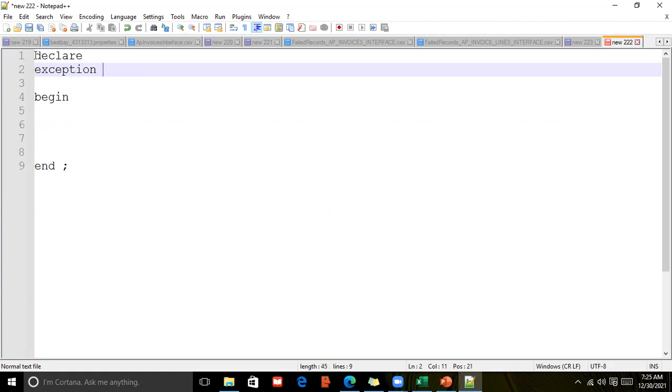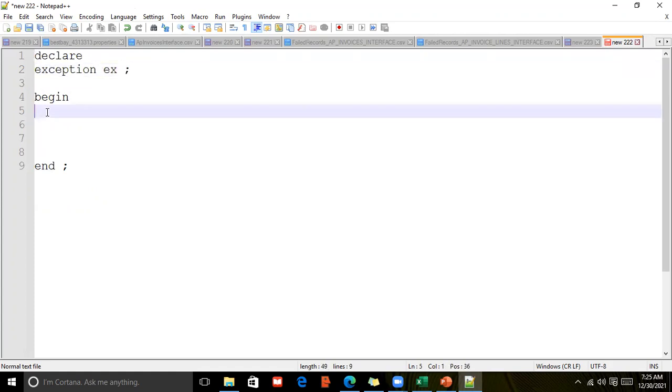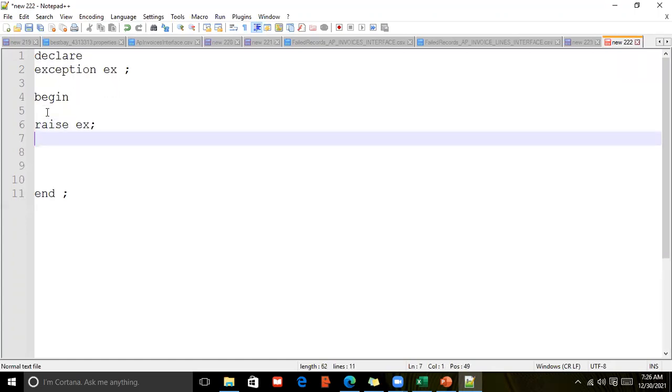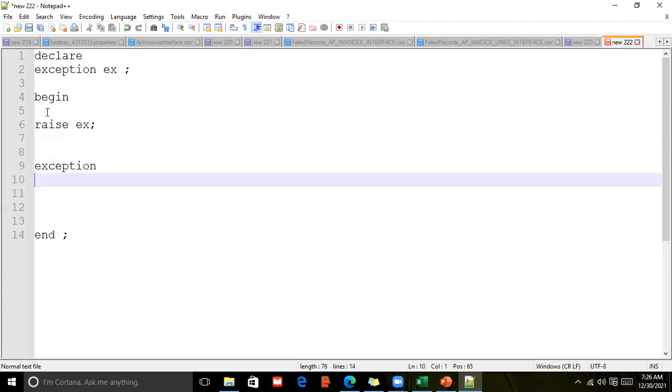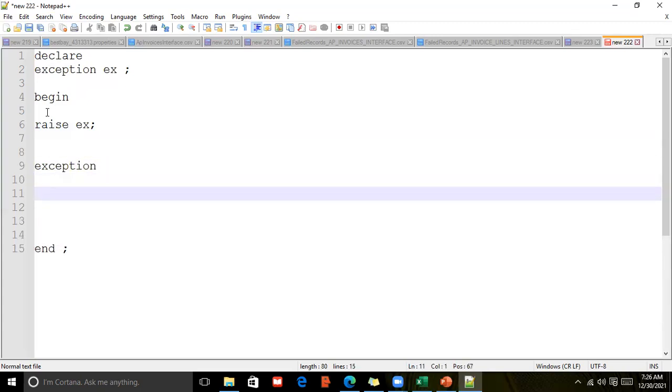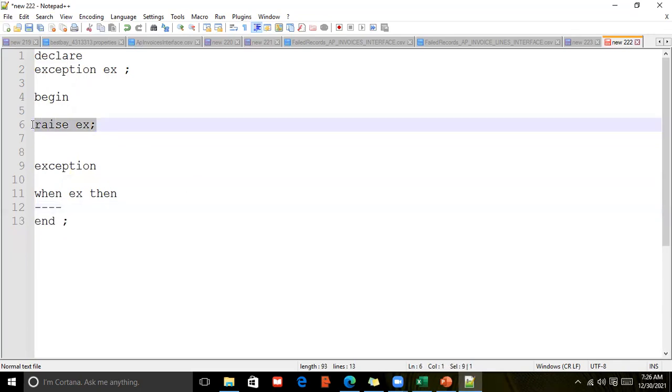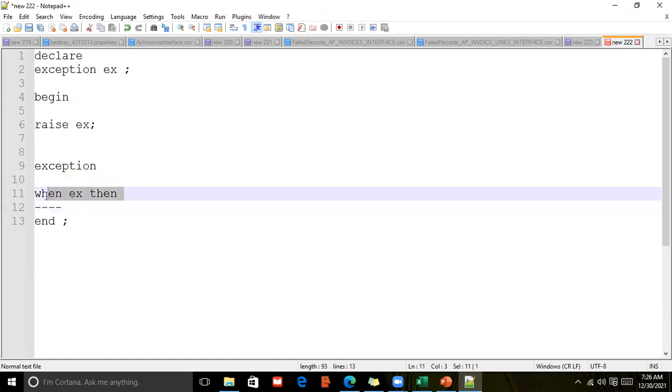exception name, some exception name. Okay, this is what we do, and then we will raise the exception. And in the exception block, what we do is when ex then, and we will do some task here. This is the actual process we follow, right? So here we will raise it, right? It will go to this section.